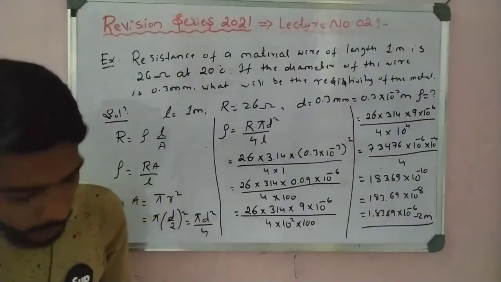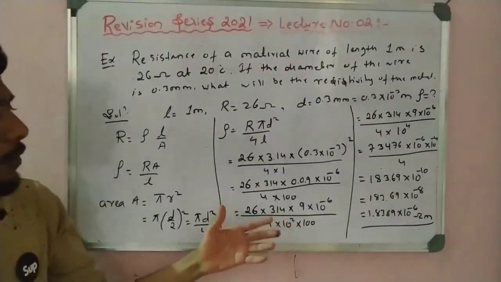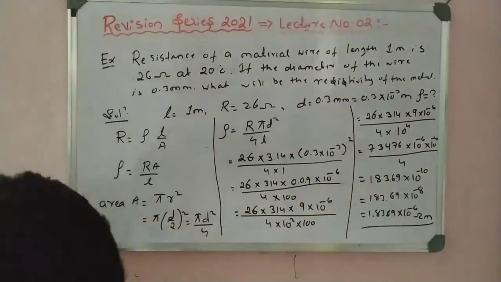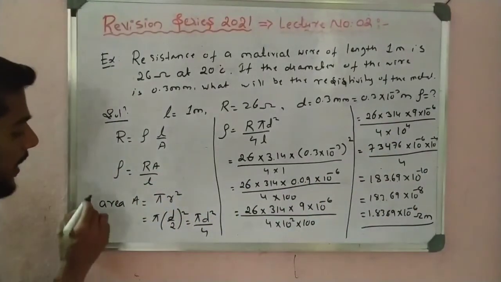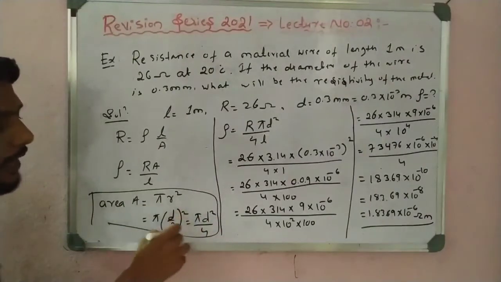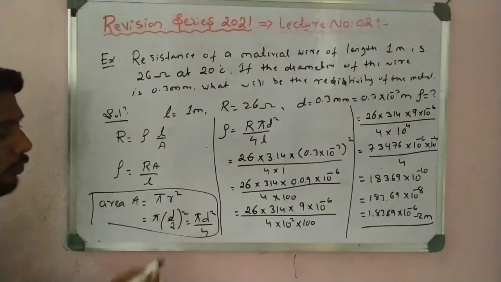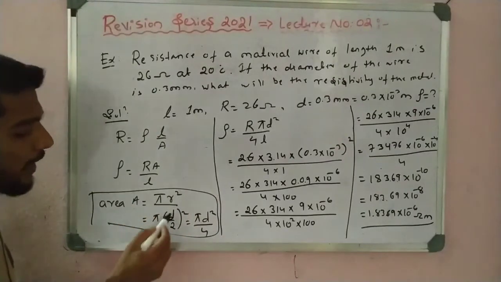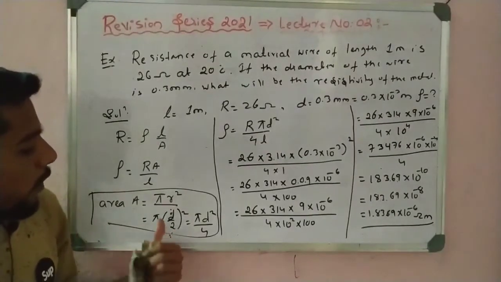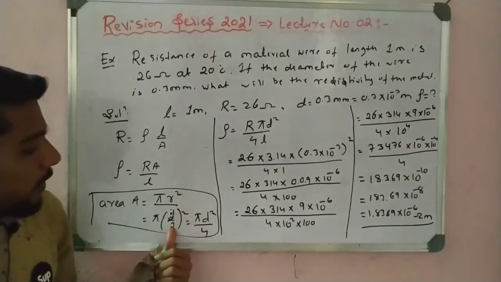So this is about ohm resistivity problems, so carefully solve these problems. 26 is there, so write 26, you get the solution. It is simple here. The very important thing is that you have to convert the area when the diameter is given. So pi r square, in the place of r we write d by 2, because the diameter is given. That is why we use d by 2.